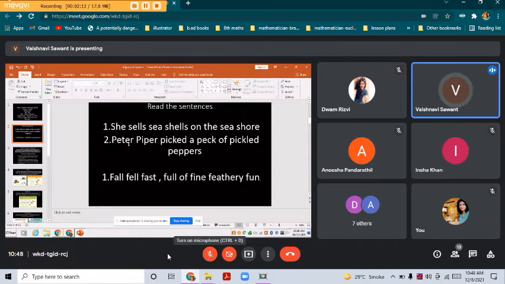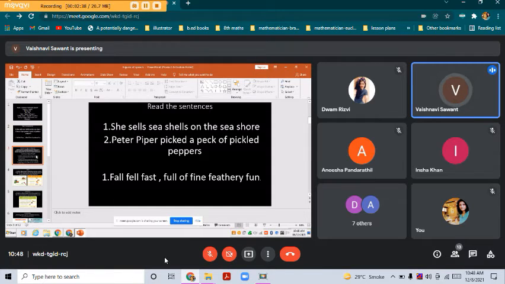See, in the first sentence you can see that S is repeated everywhere. In the second sentence, P is repeated. And in the third, F is repeated. So it comes in alliteration. The alliteration form comes in figures of speech. So today we are going to learn more about figures of speech.